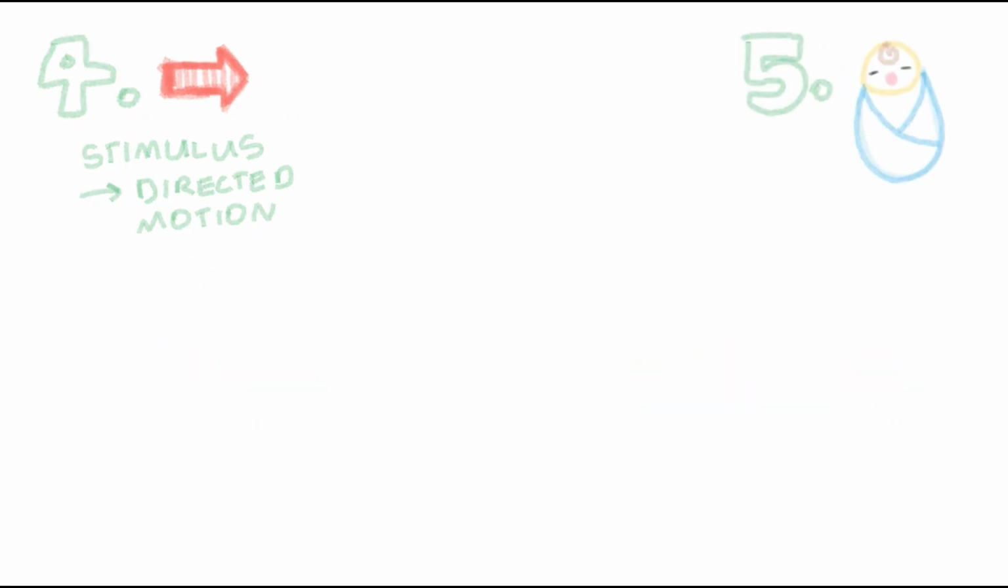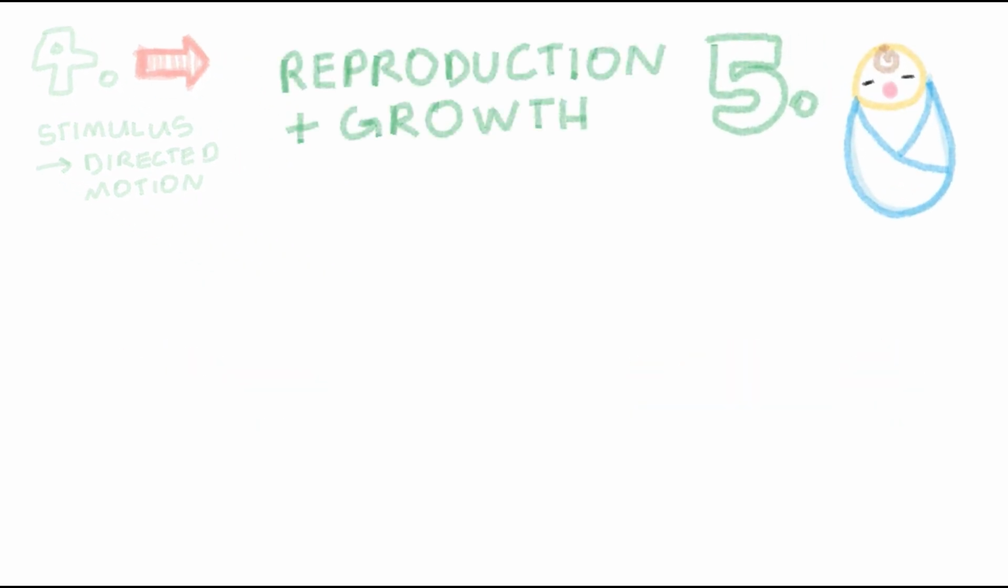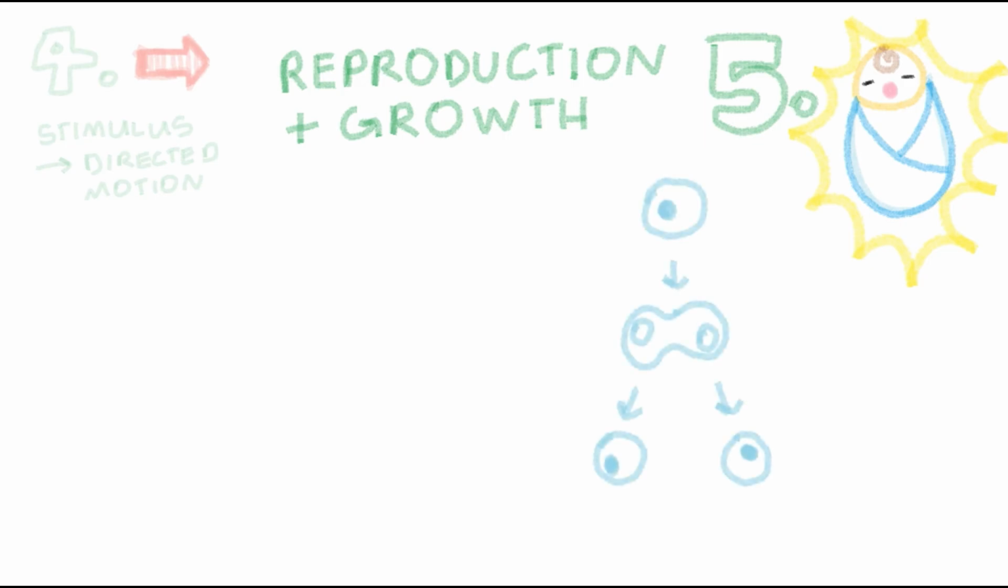The last one is the ability to reproduce and grow. This might be through babies, or just making a copy of itself, or something else, but a defining feature of living things is that they can have some kind of offspring, and that offspring can then grow.